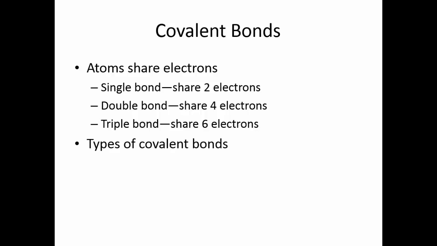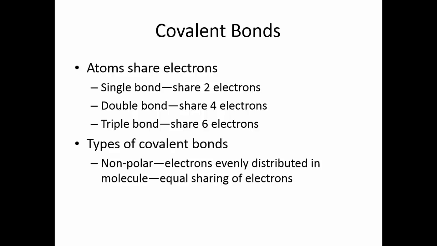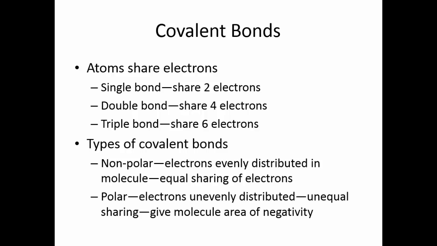There are 2 types of covalent bonds. In nonpolar covalent bonds, the electrons are evenly distributed in the molecule. We say there is equal sharing of the electrons among all of the atoms involved. In a polar covalent bond, the electrons are unevenly distributed. There are areas in the molecule where there are more positive charges or more negative charges. We say that this is unequal sharing. This gives the molecule an area of negativity.